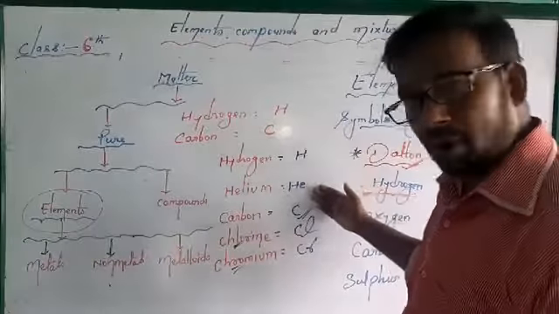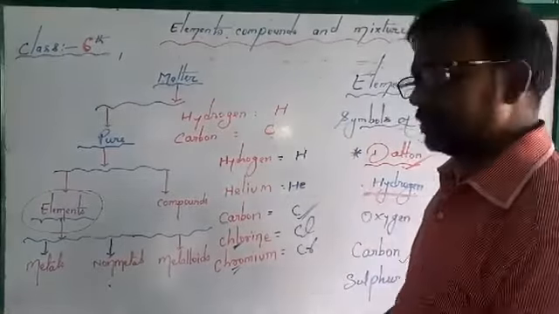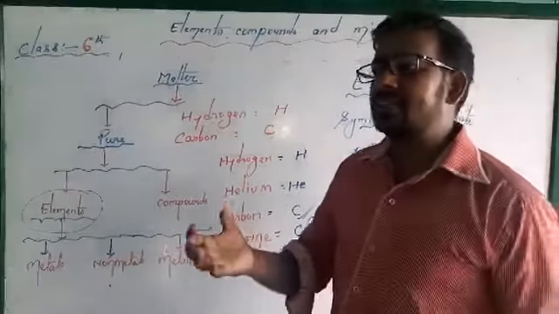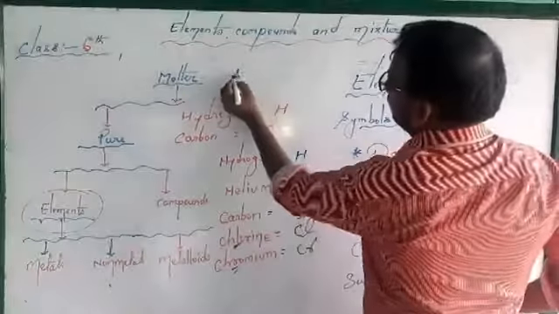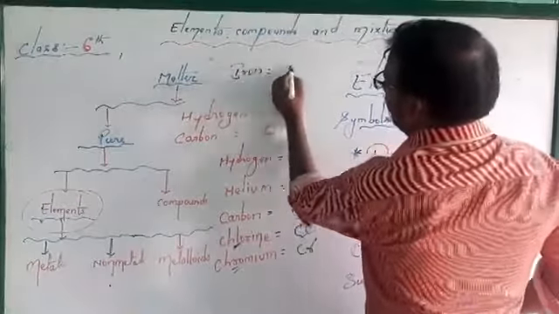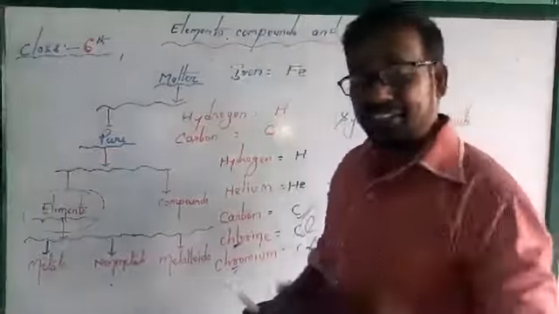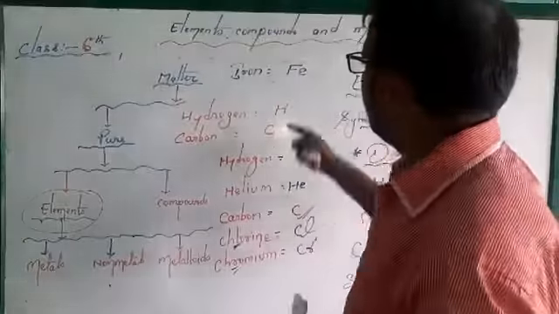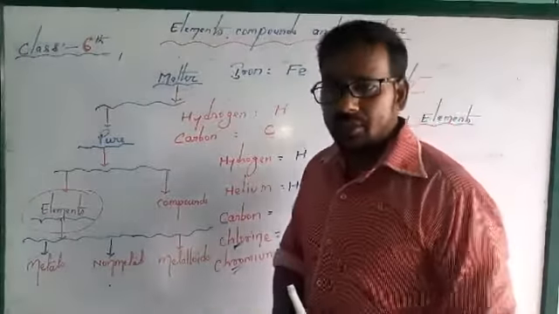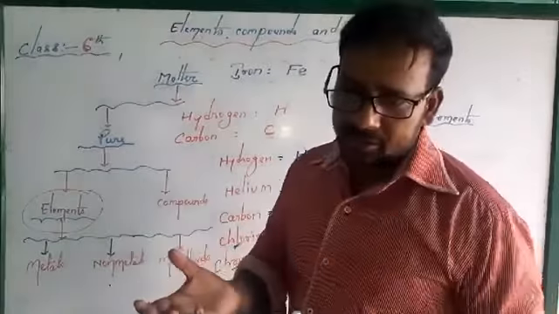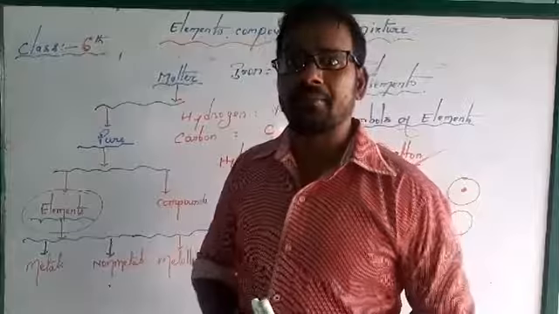So in this way we can represent elements. It is the easiest form to learn and to write the symbols of all elements. And for a few elements like iron, we write Fe. Then one question may be in your mind, sir, iron starts with I, but we have written Fe. Actually, many symbols originate from Latin words.